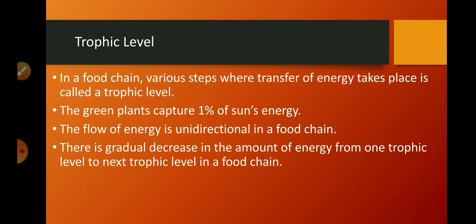There is a gradual decrease in the amount of energy from one trophic level to the next trophic level in a food chain. So as the trophic level increases, transfer of energy decreases. The amount of energy which gets transferred from one trophic level to another decreases.